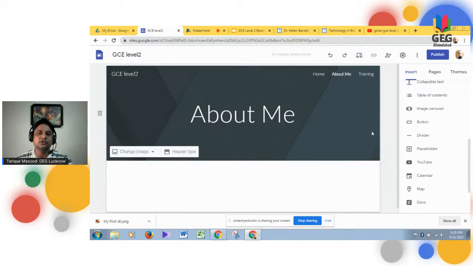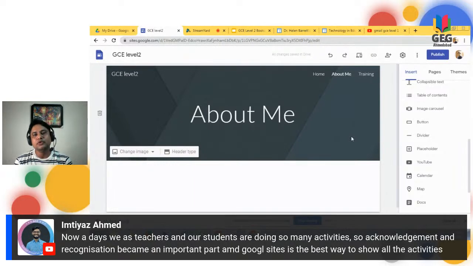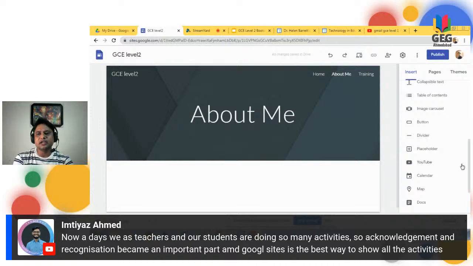Collapsible text, where you need 2 or 3 texts you are typing in the box, and all those texts will be collapsible. Table of contents. You can use image carousels to make your site more dynamic, where images will be moving. For a carousel, just make sure that you need more than 2 images, and if you select more than 2, let's say 4, 5, 6, whatever, the images will be moving on and your site will look dynamic. Second is the use of a button. So I just want to show you how you can add calendars and a map in your site.